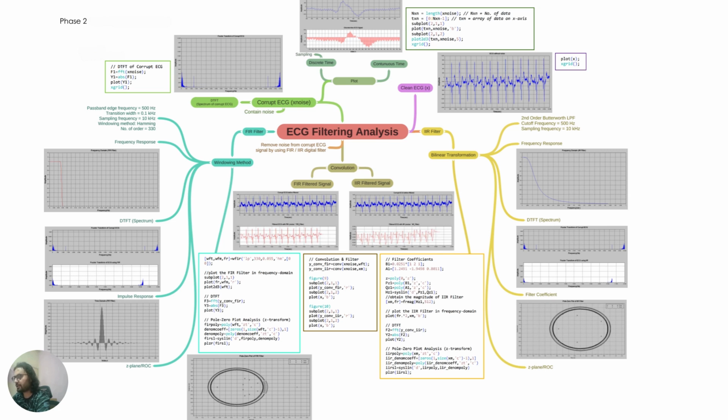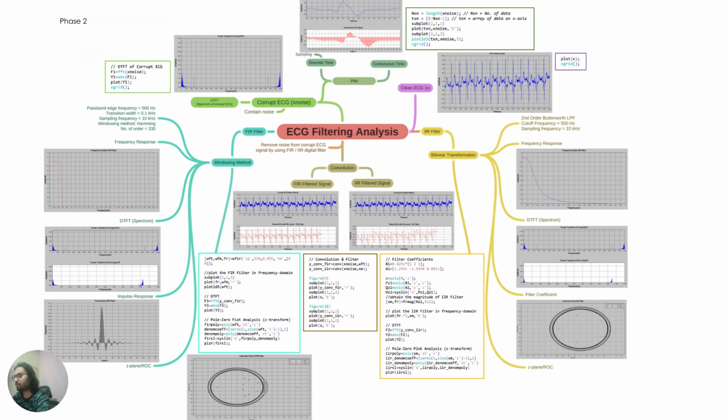Visualizing the noisy signal. The noisy ECG is visualized in discrete time and continuous time plots to understand its characteristics and observe the noise. Filtering method to remove noise. FIR and IIR filters are used. Each method follows a structured process that includes designing the filter, analyzing its frequency response, and applying it to the noisy ECG signal.